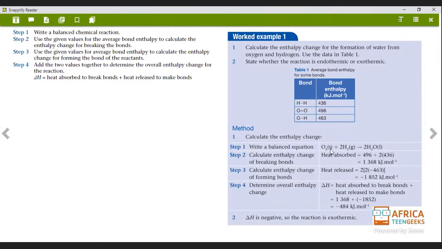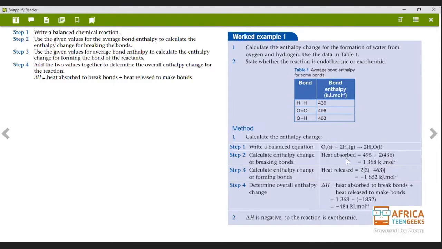So you're going to add it together. O2 is one compound, right? Guys, don't say that because it's O2 you're going to say 496 times 2.